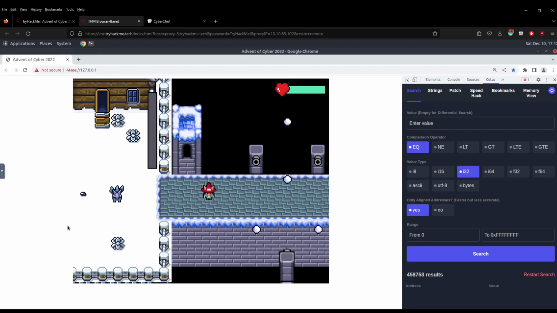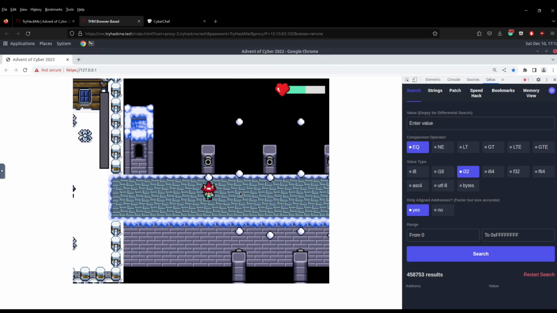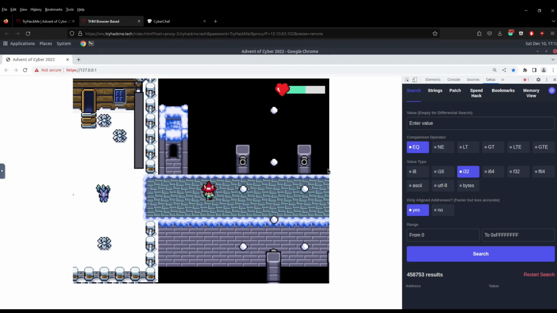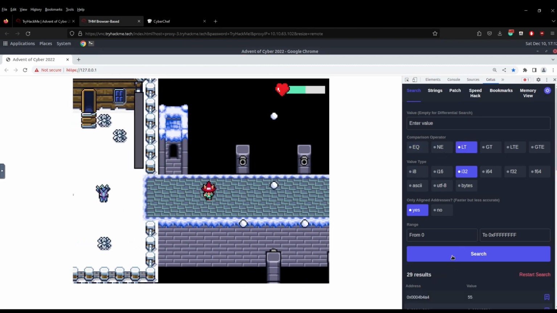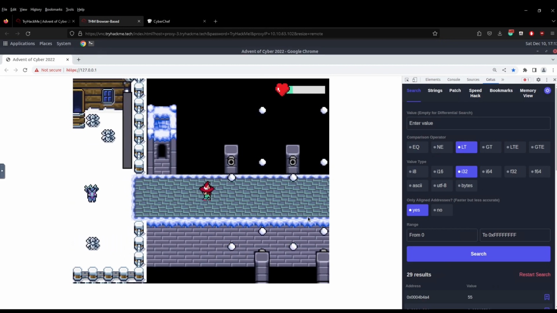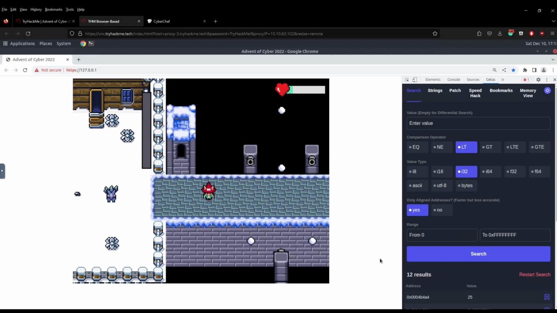Now, if we run into the snow, it will reduce our HP by 1. Whoop, okay, it reduced it by quite a lot. So now we're going to do less than, and we're going to do search again, and we got 29 results. So I'm going to run into it again and hopefully not die. Whoop, get out. Oof. Quite low. So I'm going to do a search again, and we have 12 results.